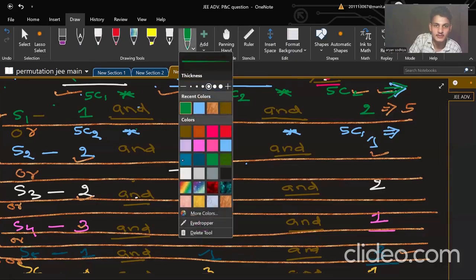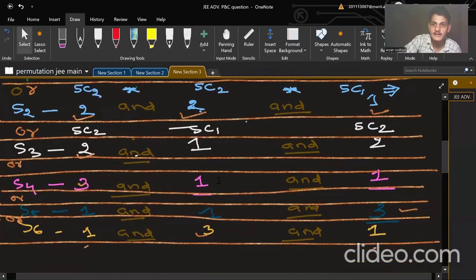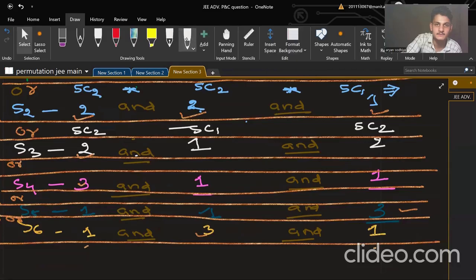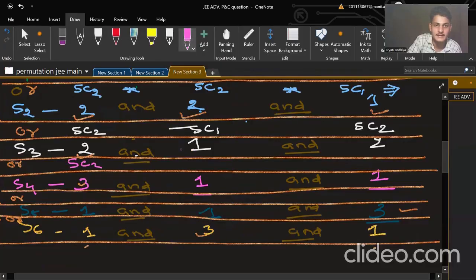Now, in scenario 3, again 5C2, 5C1, and 5C2. Applying the same formula again and again. In the third scenario, 5C3, 5C1, and 5C1.